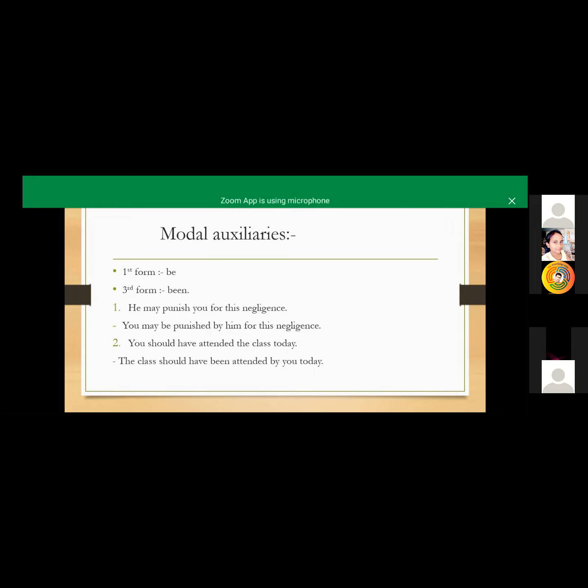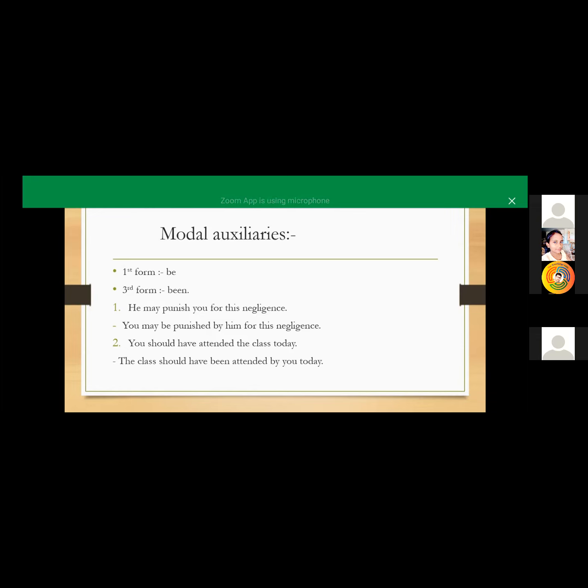And when you see that we are using the v3 form of the verb in our sentence, just like should have, would have, could have, simply we can say that if you see a two-word auxiliary, should have, could have, would have, there can be some exception cases, but whenever you see these, you can use been with that modal auxiliary with the v3 form of the verb, so you can easily convert that sentence from active voice into passive voice.